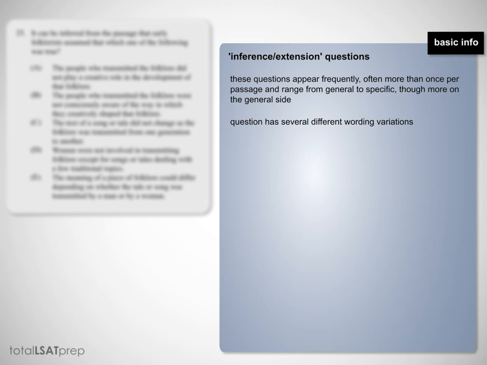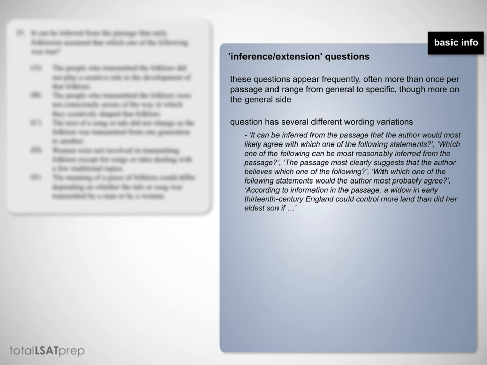For example, we have here in our question says, it can be inferred from the passage that early folklorists assumed that which one of the following was true. Or, it can be inferred from the passage that the author would most likely agree with which one of the following statements. Or, which one of the following can be most reasonably inferred from the passage. Or, the passage most clearly suggests that the author believes which one of the following. Or, with which one of the following statements would the author most probably agree. Or, according to information in the passage, a widow in early 13th century England could control more land than did her eldest son if, and then answer choices.